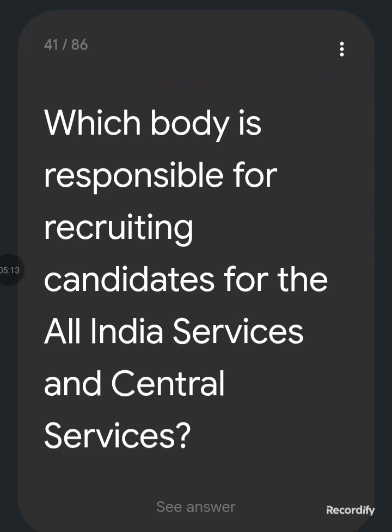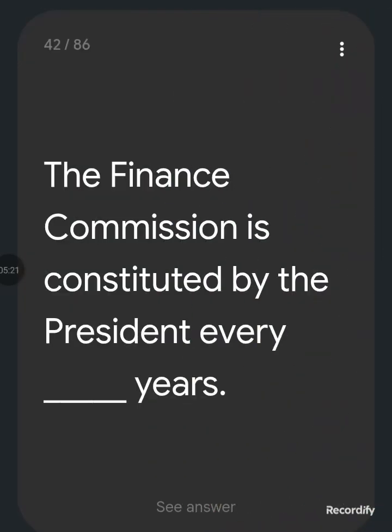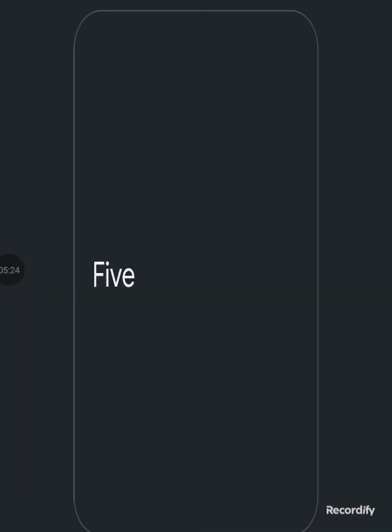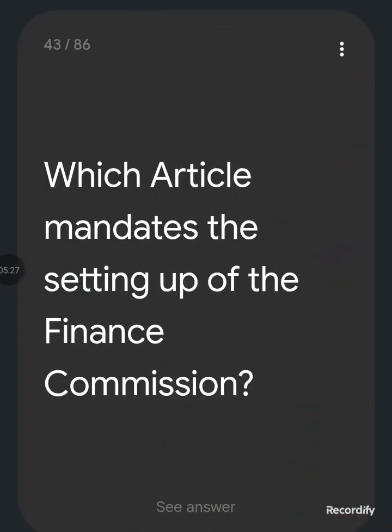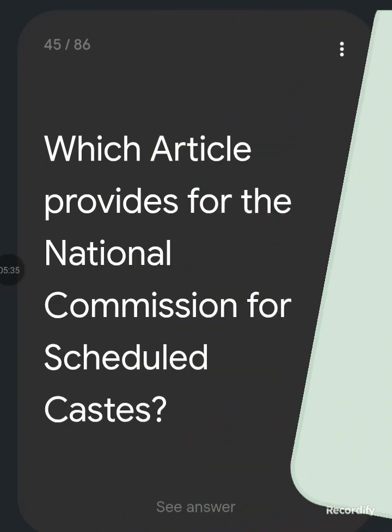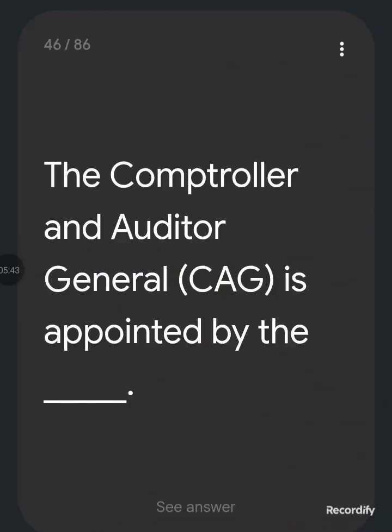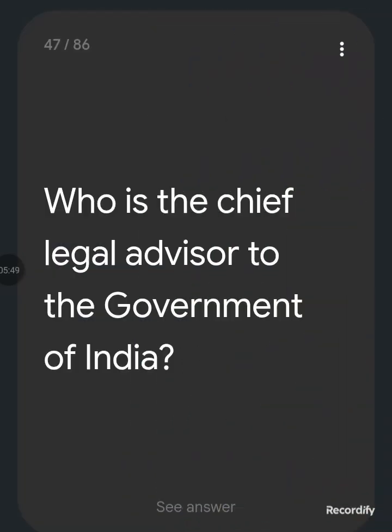Which body is responsible for recruiting candidates for the All India Services and Central Services? Union Public Service Commission. The Finance Commission is constituted by the President every 5 years. Which article mandates the setting up of the Finance Commission? Article 280. The GST Council is a joint forum of the Centre and the states. Which article provides for the National Commission for Scheduled Castes? Article 338. The Comptroller and Auditor General (CAG) is appointed by the President. Who is the Chief Legal Advisor to the Government of India?